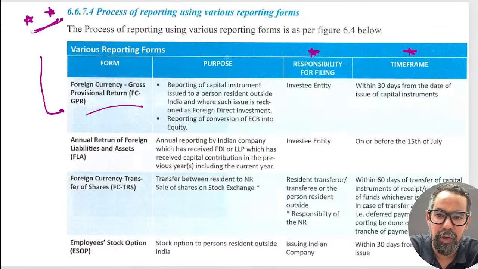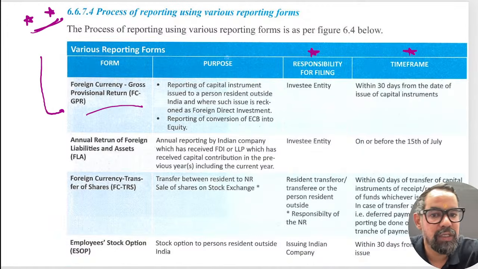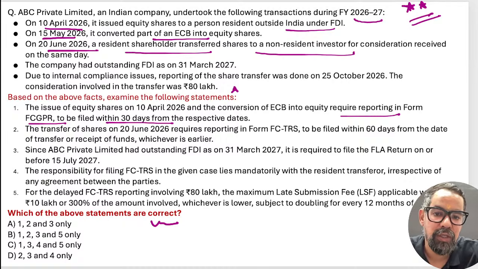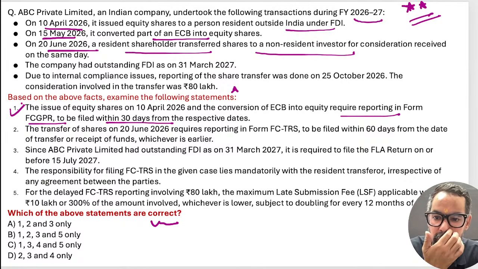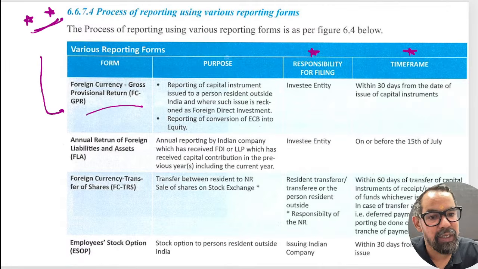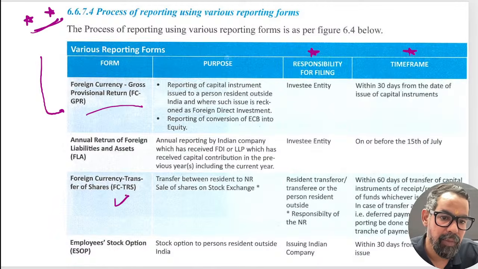The first statement, which is related to form GPR, is 100% true here. Second statement, the transfer of shares requires form TRS to be submitted within 60 days. That is also true, right? When it comes to TRS, it needs to be submitted within 60 days.